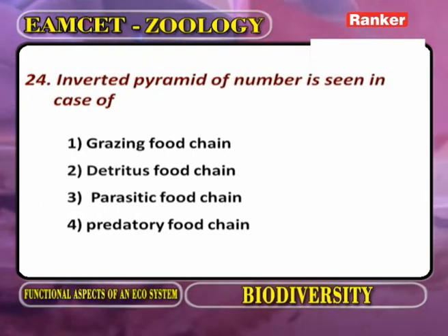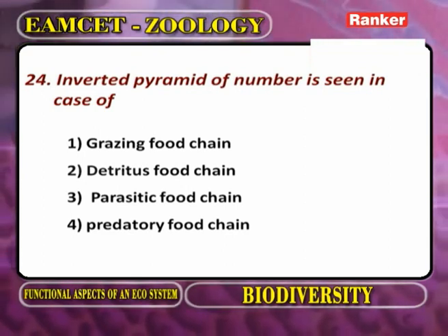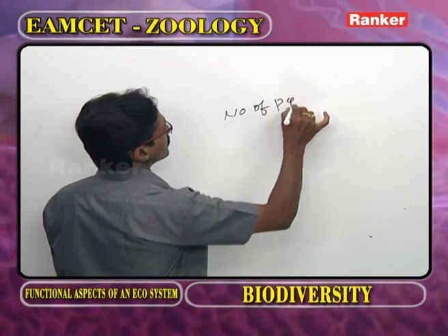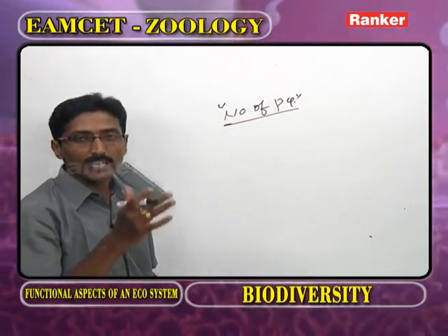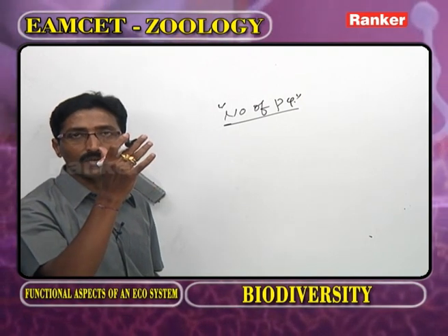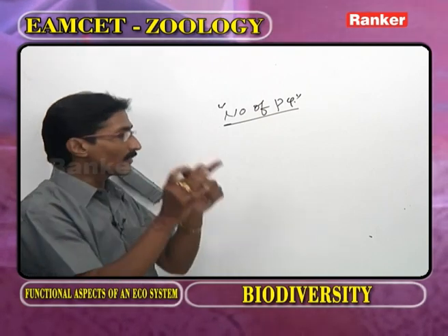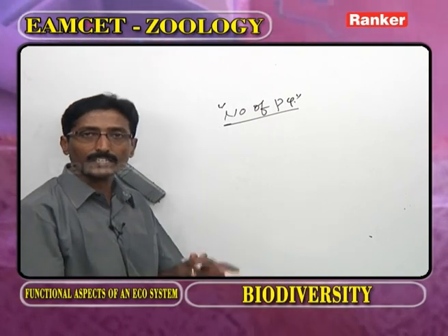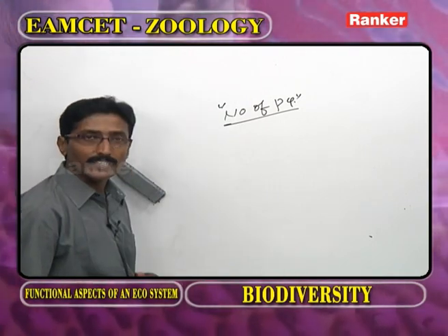Inverted pyramid of number is seen in case of. Now, as we observe the number pyramid, generally as trophic level increases, the number of individuals decreases. So, regarding the number pyramid, it is always straight or upright or triangular. But where is the number pyramid inverted?